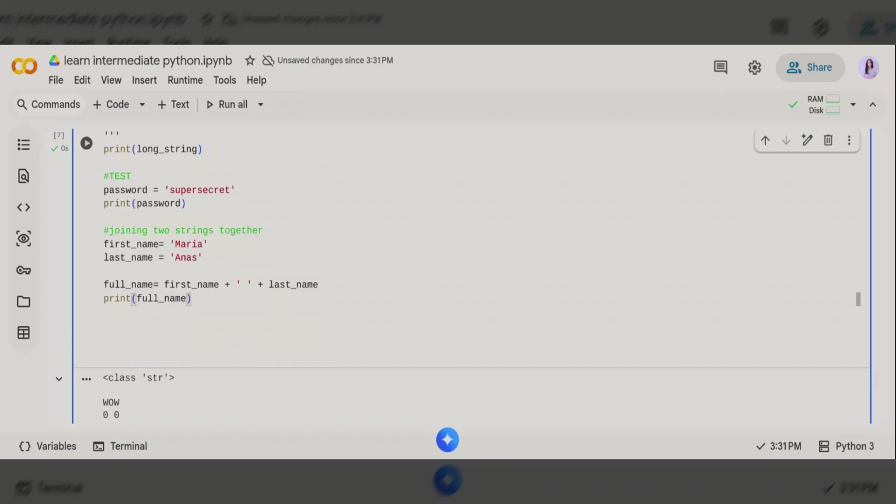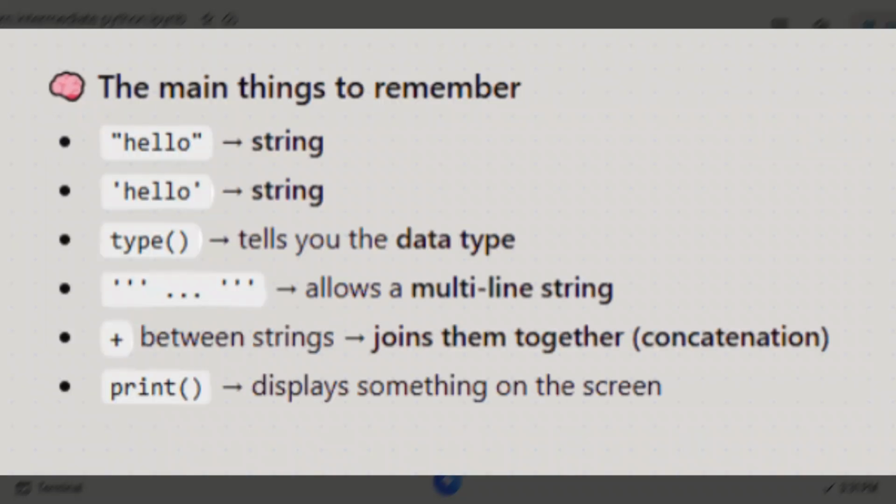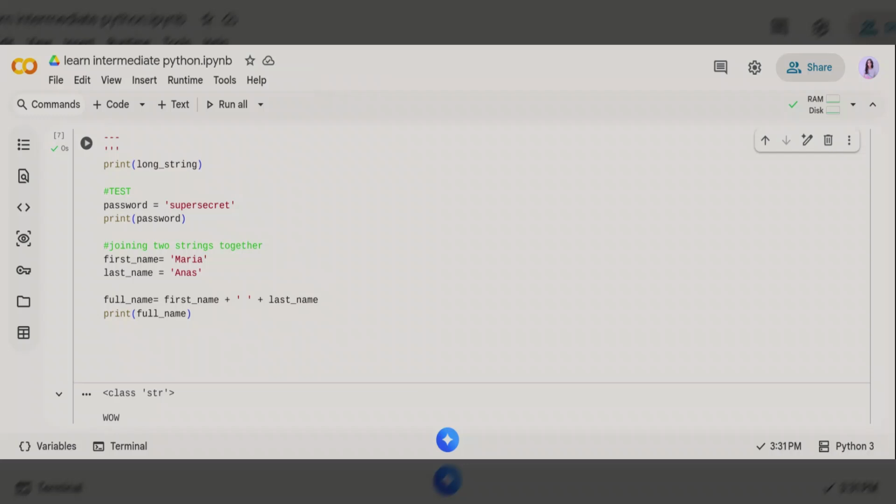Remember, a string is a text surrounded by quotation marks, and we can use the plus sign to concatenate or join strings together. Now I want you to screenshot this or write it on a piece of paper, and that'll be everything for today's video.